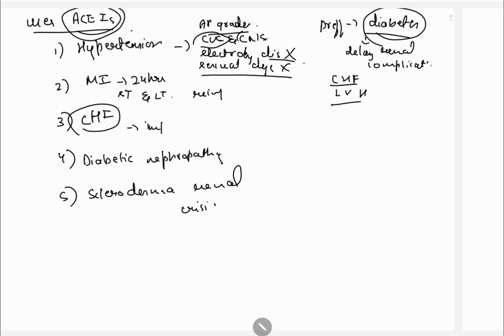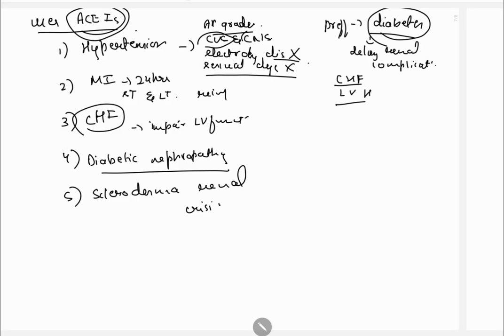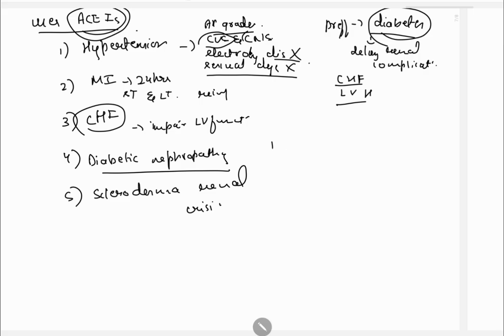Next, chronic heart failure: they may be used in impaired left ventricular function. Next, nephropathy. Why do we use them in nephropathy? They decrease systemic blood pressure, and they dilate the renal efferent arteriole.